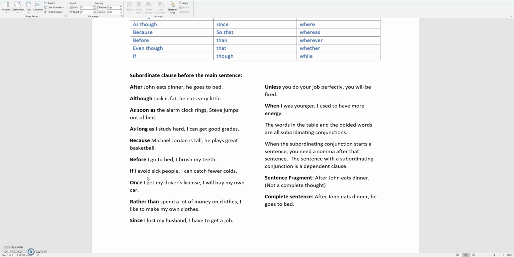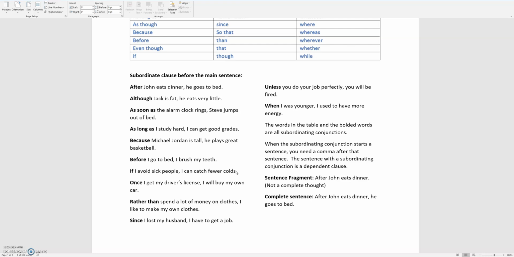I see that as a very frequent essay error on people's essays. People would just write, if only I avoid sick people, period. And I'm like, no, that's not a complete sentence. That's a sentence fragment. If I avoid sick people, I can catch fewer colds. So here you have the dependent clause, if I avoid sick people. If is the subordinating conjunction, making this a dependent clause. And then you have a comma. I can catch fewer colds. That is an independent clause because I can catch fewer colds is a complete thought.